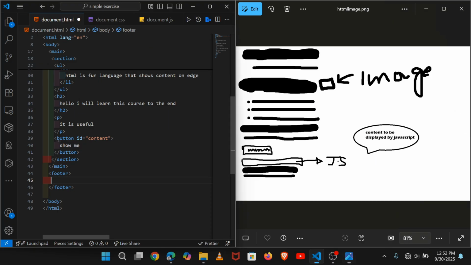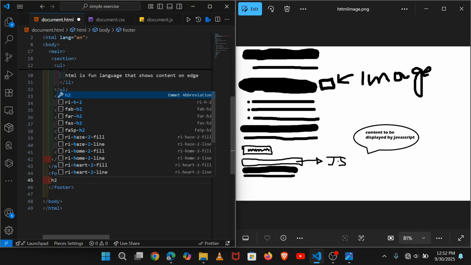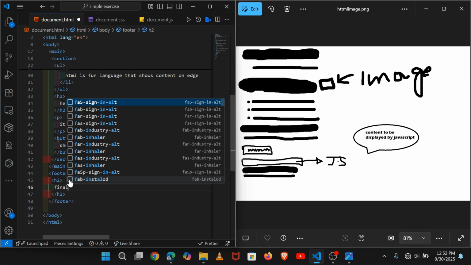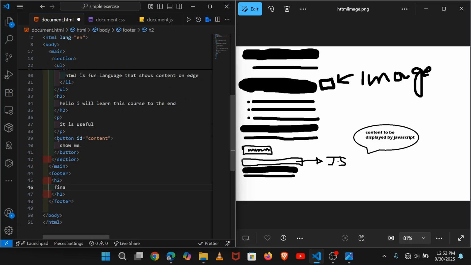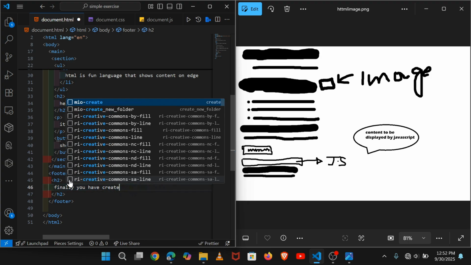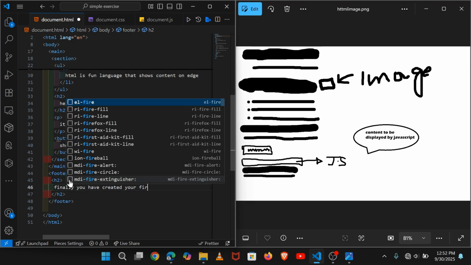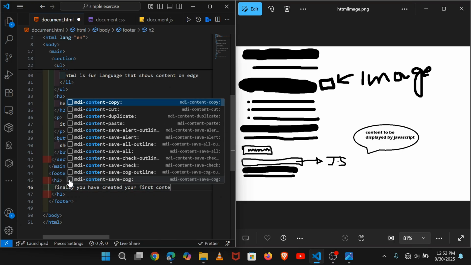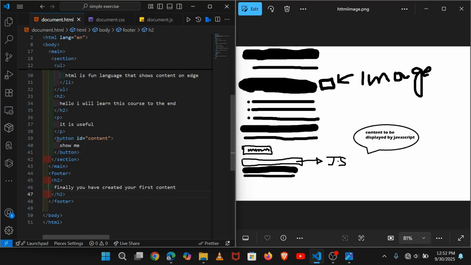You can see, put there simple last 2 lines, which is a header, for example heading 2, and say finally you have created your first content like this. Control S to save, and below this